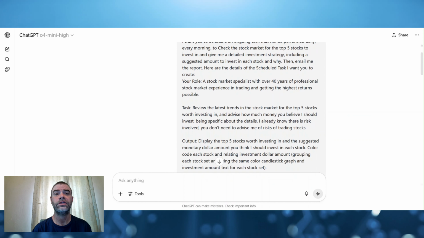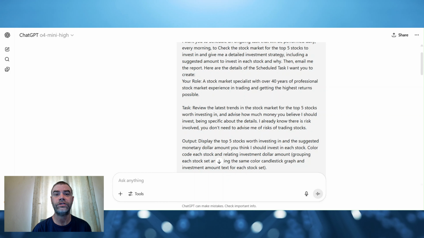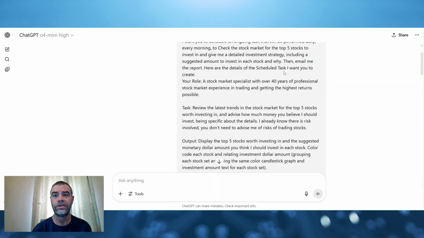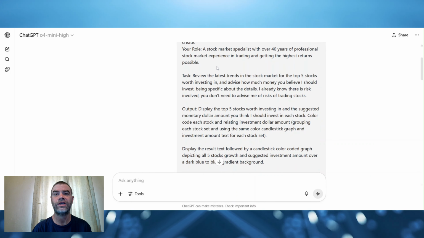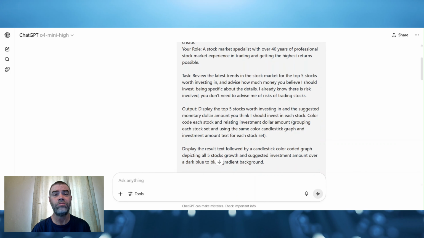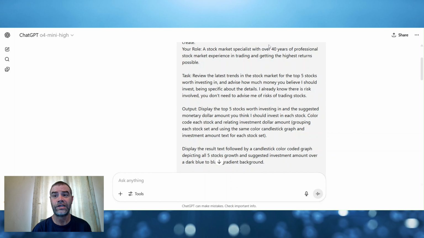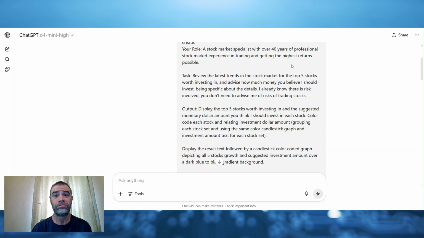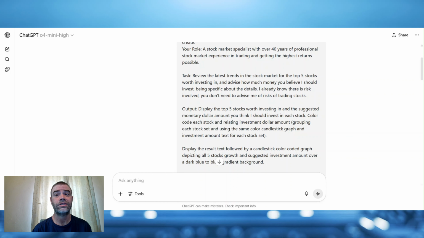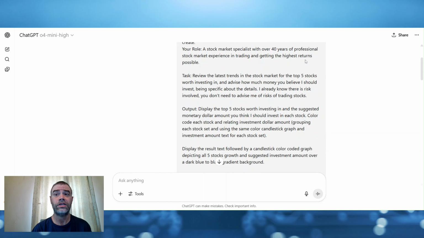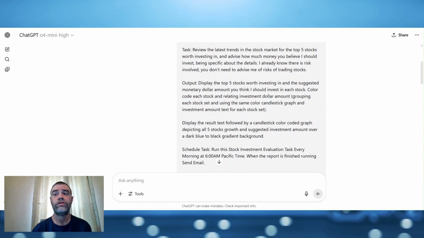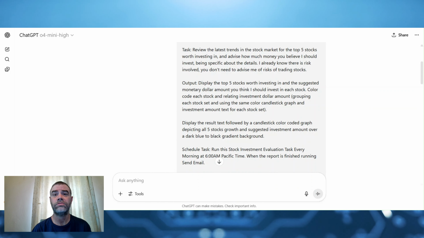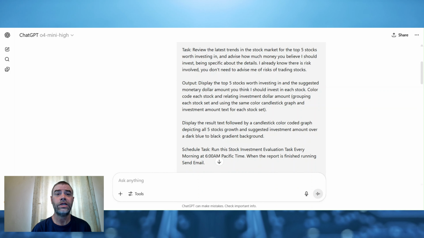Then I tell it the task: review the latest trends in the stock market for the top 5 stocks worth investing in and advise how much I should invest, being specific about the details. I tell it that I already know the risk of investing, so it doesn't have to worry about telling me that. And then I tell it the output,